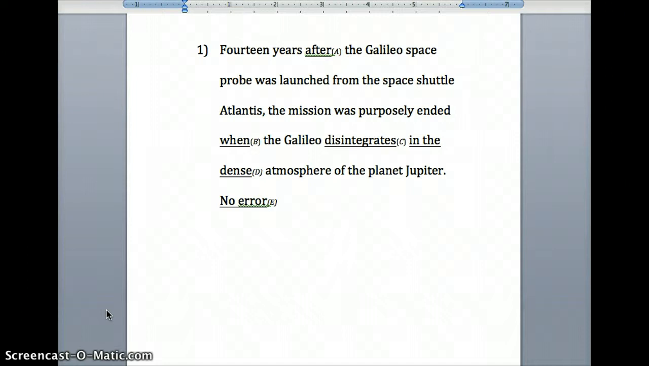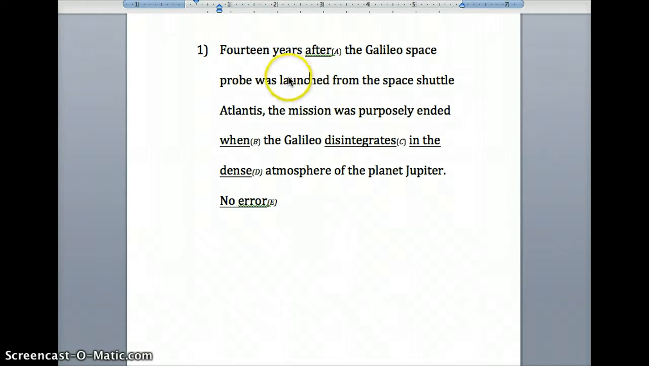Well, one of the first things to take a look at is subject-verb agreement. It's a very common, very useful way to start. 14 years after the Galileo space program was launched, ED. So here you have a look at the verb at the beginning of the sentence. Right? After the comma, the mission was purposely ended when the Galileo disintegrates in the dense atmosphere of the planet Jupiter.